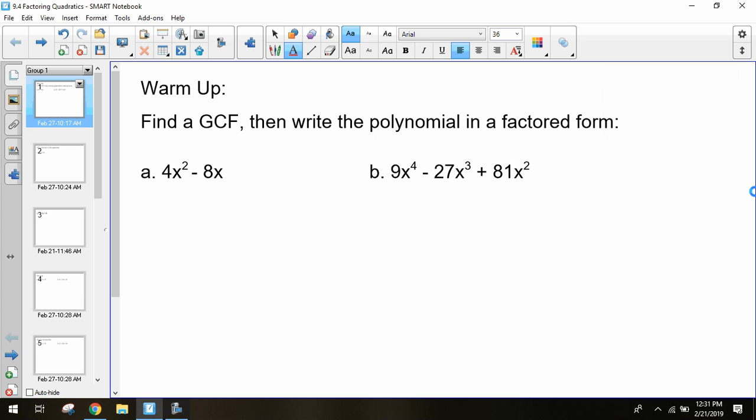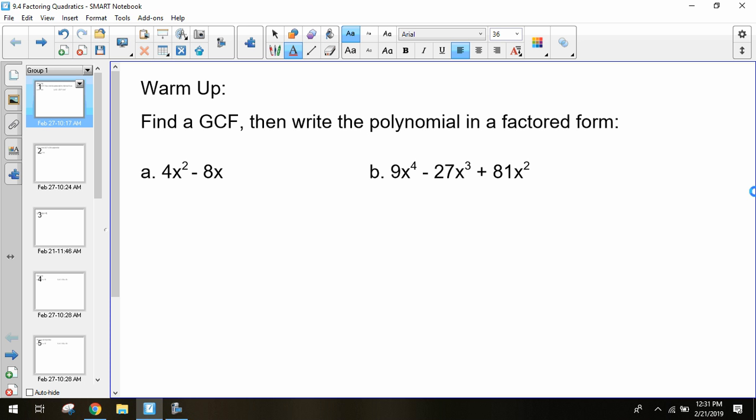Okay, so we want to find the GCF and then write the polynomial in factored form. So we want to figure out what is the GCF of each of these polynomials that we talked about on Tuesday. And then we want to rewrite it so that the GCF is on the outside and we have a factored polynomial. What does GCF stand for? Greatest common factor. So we're looking for the largest possible term that all the terms inside that polynomial have in common. Looking at your first one, A, what do these terms of this polynomial have in common?